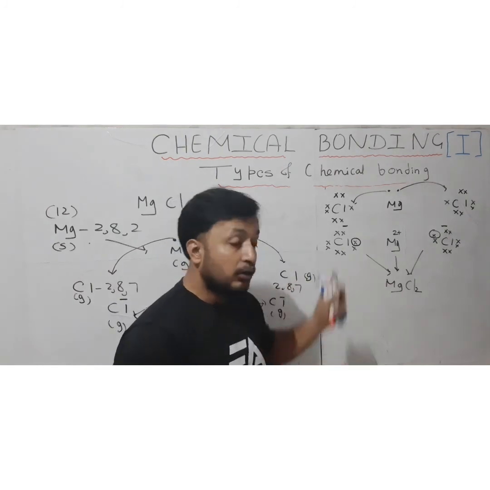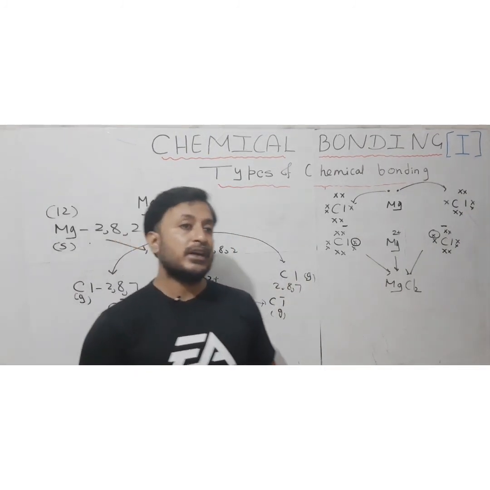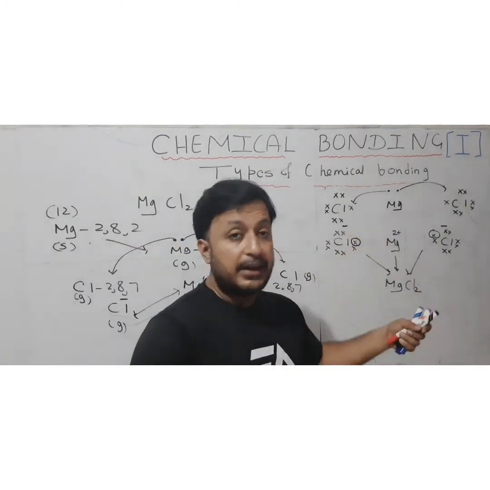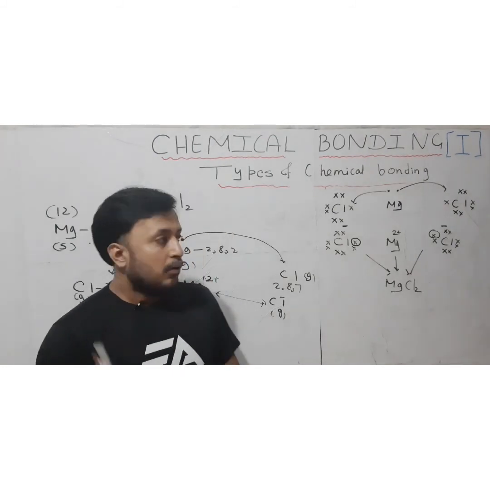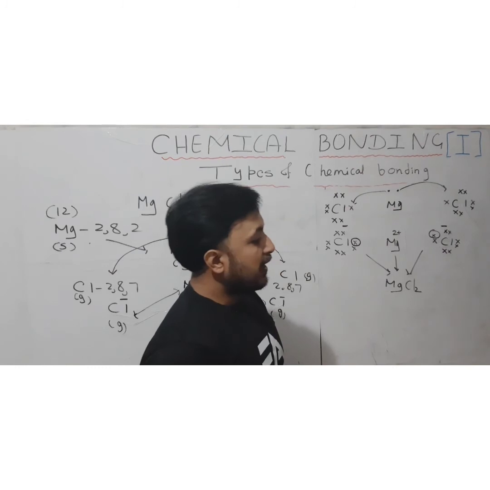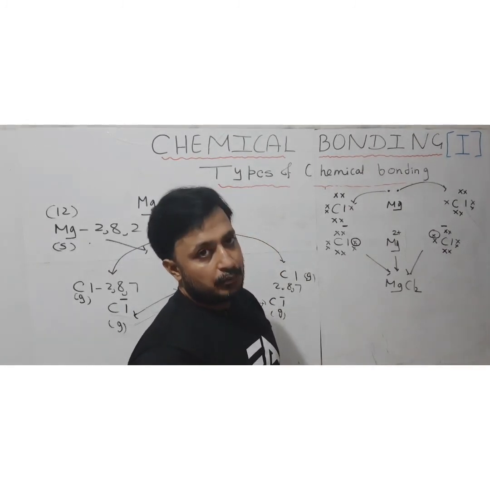You can represent the dot structure diagram, because in examinations they used to ask to draw the dot structure diagram of this. So you have to show the dot structure diagram for the ionic compound like this. Okay. One more important thing related to that, in case of the ionic compound or ionic bonding, what type of elements can combine and form the ionic bond?